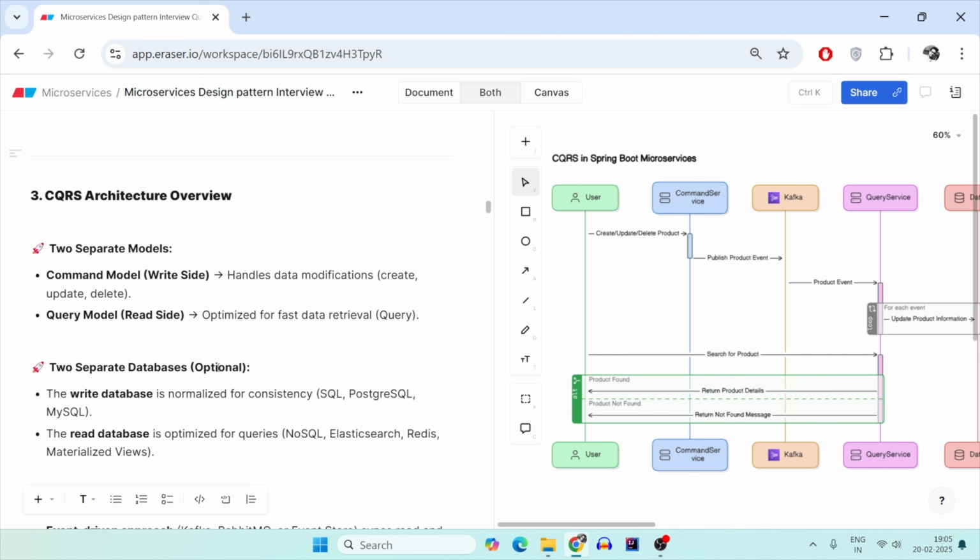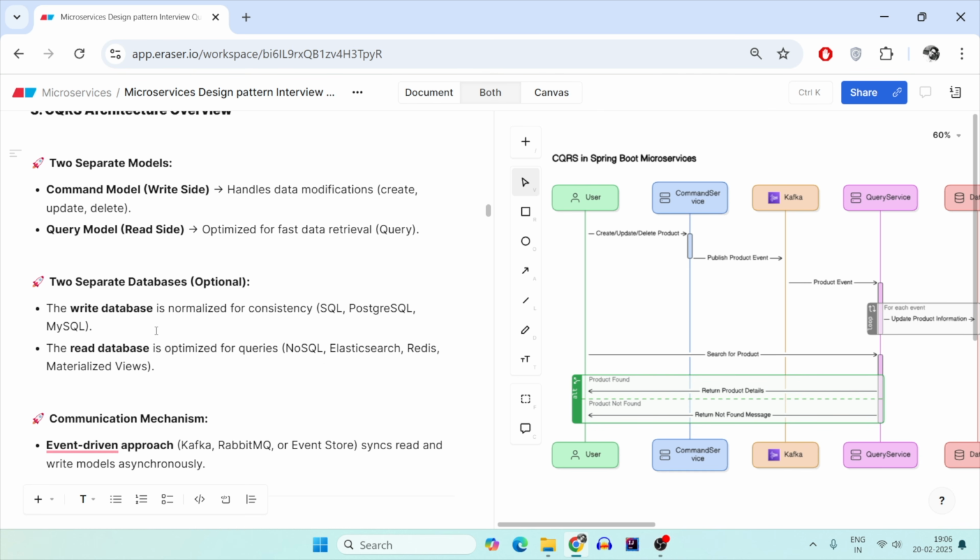Now coming to the architecture, you have two separate microservices, the command microservice and the query microservice. You have two separate databases. Now this is completely optional. After this, I'm going to take you to the code base also. In that code base, I'll give you two options. You can write to the same database or you can write to multiple different databases. The decision is up to you. I would always suggest having two separate databases.